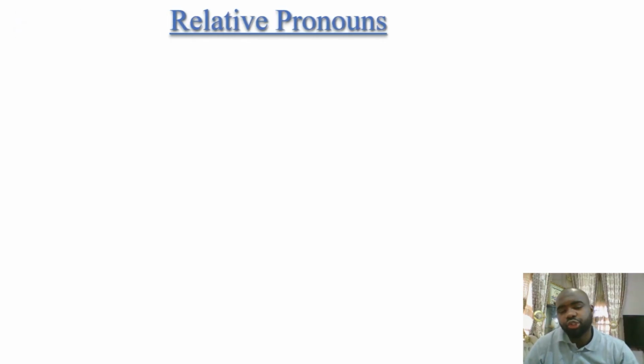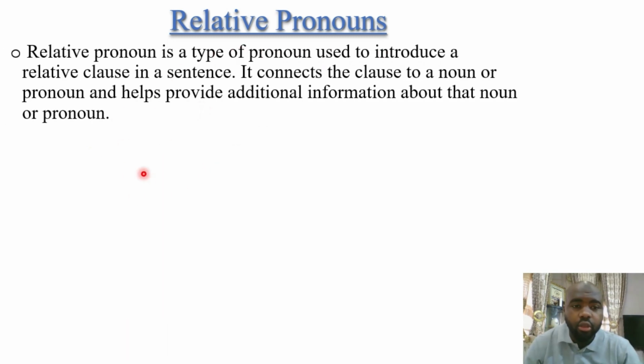Relative pronouns. From the name relative, you're talking about something that is showing a relationship between this and that, or something that is joining this and that. This is the meaning of relative pronouns. Let's see the definition here. A relative pronoun is a type of pronoun used to introduce a relative clause in a sentence. It connects the clause to a noun or pronoun and helps provide additional information about that noun or pronoun.